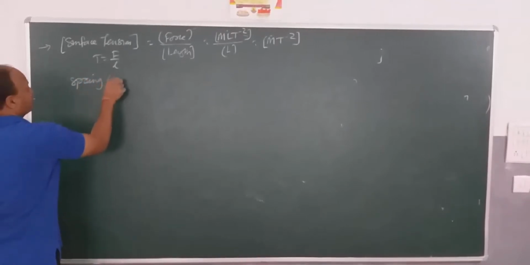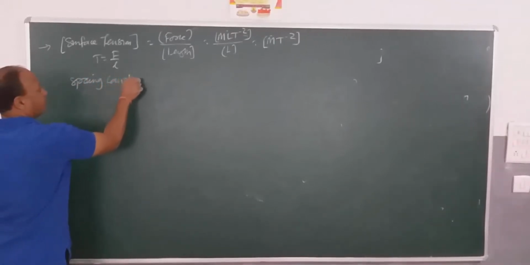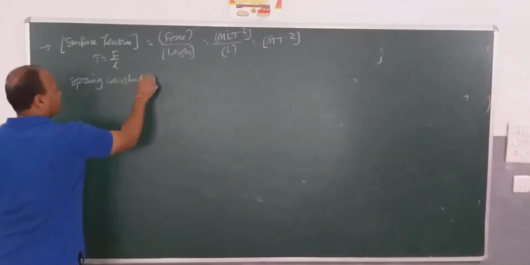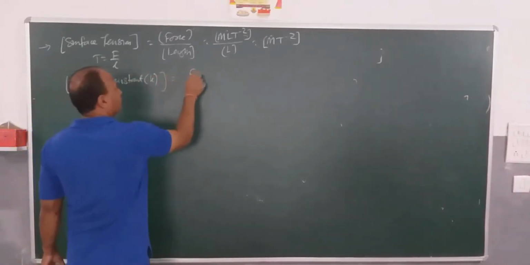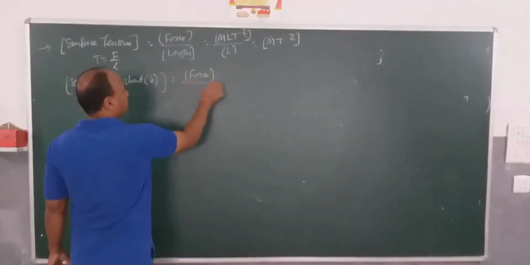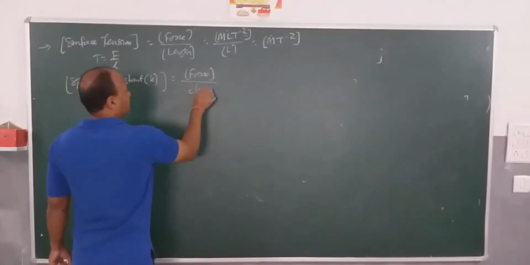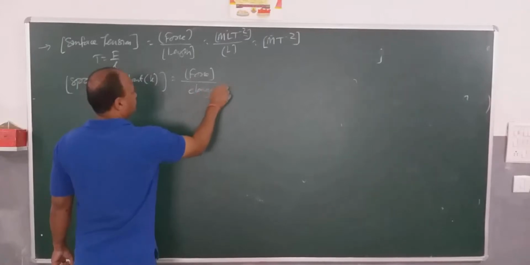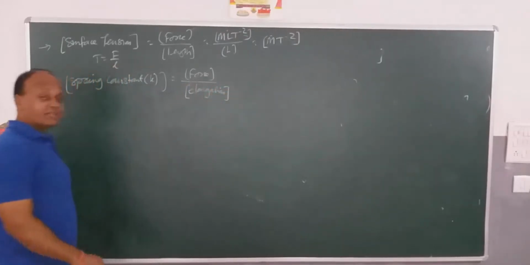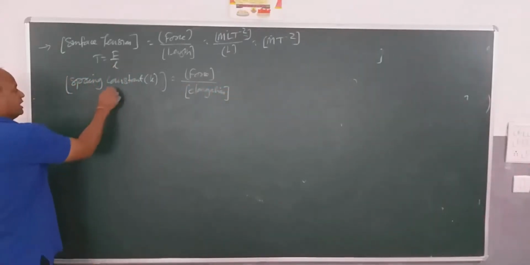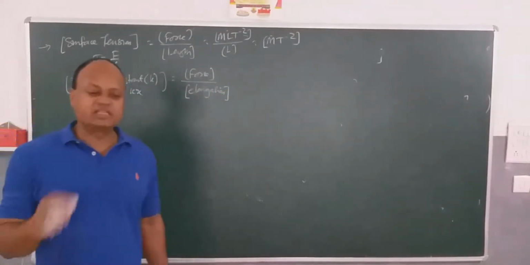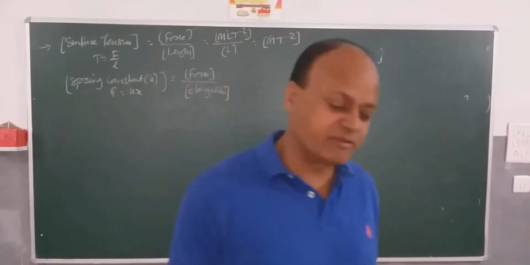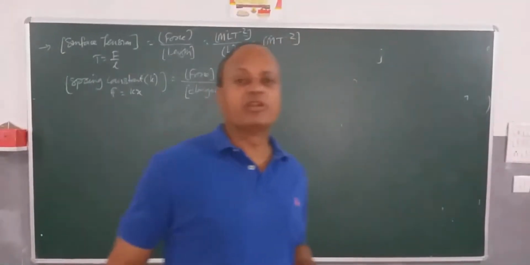Spring constant K is equal to force by elongation. In fact, the formula, children, is F is equal to K. Like I told you, dimension formula is very easy, but you have to know the different formulas that we are using for deriving these physical quantities.